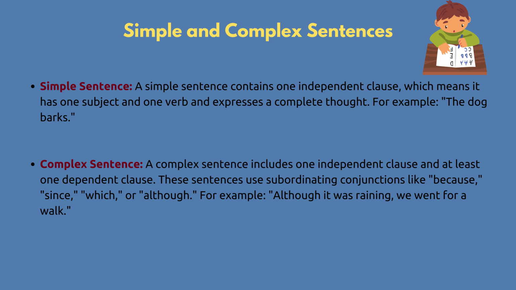Simple and complex sentences. Simple sentence. A simple sentence contains one independent clause, which means it has one subject and one verb and expresses a complete thought. For example, the dog barks. Complex sentence. A complex sentence includes one independent clause and at least one dependent clause. These sentences use subordinating conjunctions like because, since, which, or although. For example, although it was raining, we went for a walk.